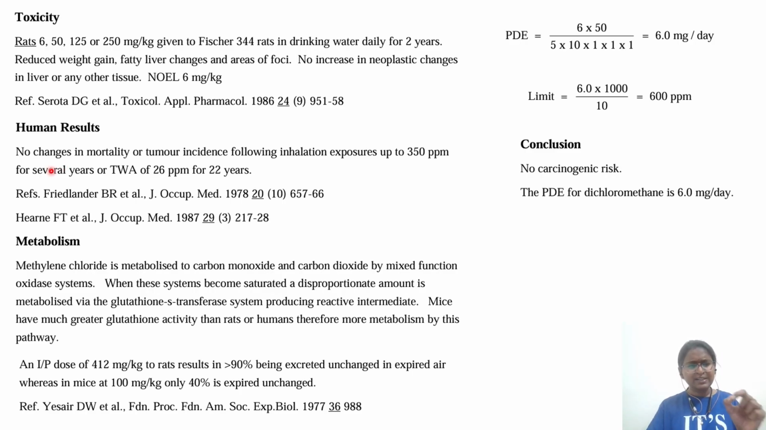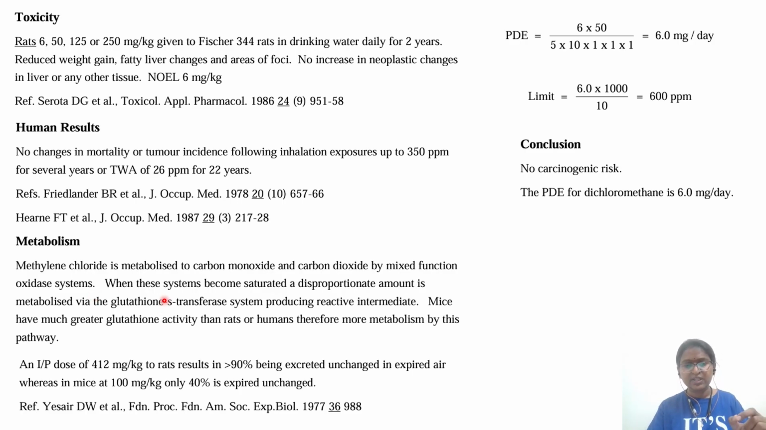Okay, so very quickly we'll go through metabolism. You can go back and check one of the slides where we have kept dichloromethane metabolism. See, methylene chloride is metabolized to carbon monoxide and carbon dioxide by mixed function oxidase systems. So remember, MFO, the mixed function oxidase system, is very important. Carbon monoxide and carbon dioxide are forming. As I told, when carbon monoxide combines with hemoglobin, carboxyhemoglobin will form. So the oxygen carrying capacity of this hemoglobin will decrease.